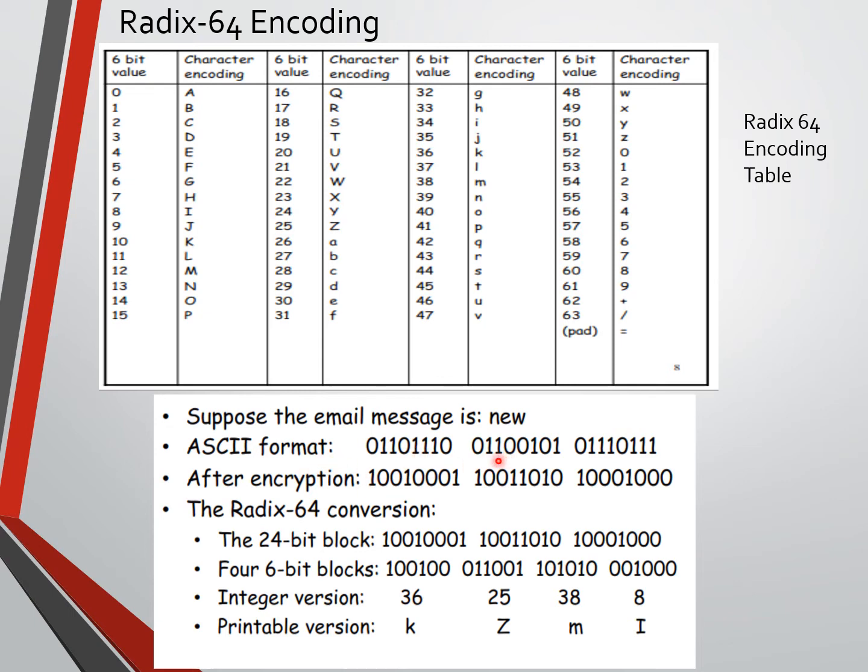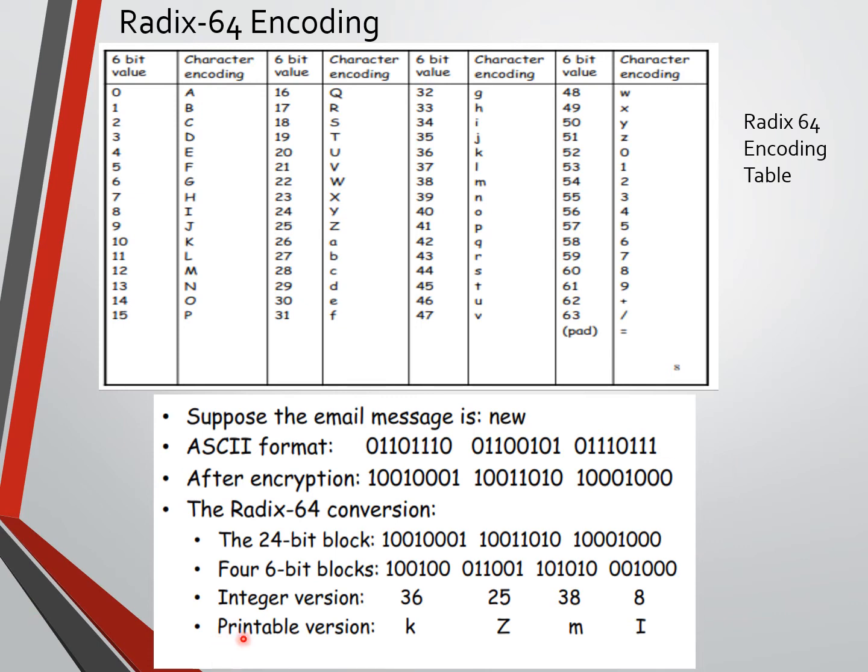This is also ASCII format of having 8 bits, and this is also 8 bits. So total 24 bits, because 1 byte is 8 bits, so 8 into 3 is 24 bits. After encryption, let's say we'll have a format something like this bit pattern or bit string. This is again 8 bits, nothing but 1 byte, so 3 bytes, that is 24 bits.